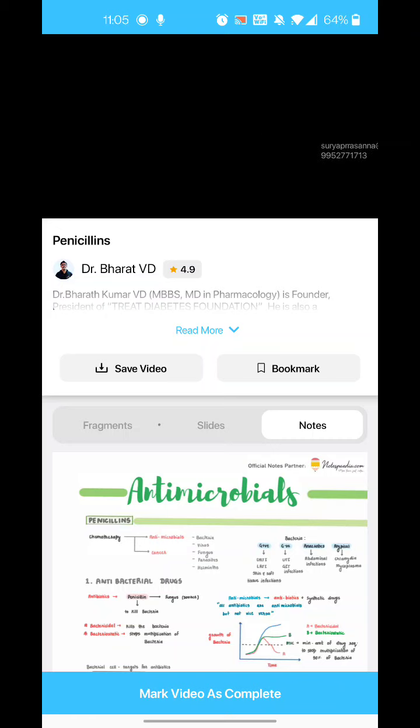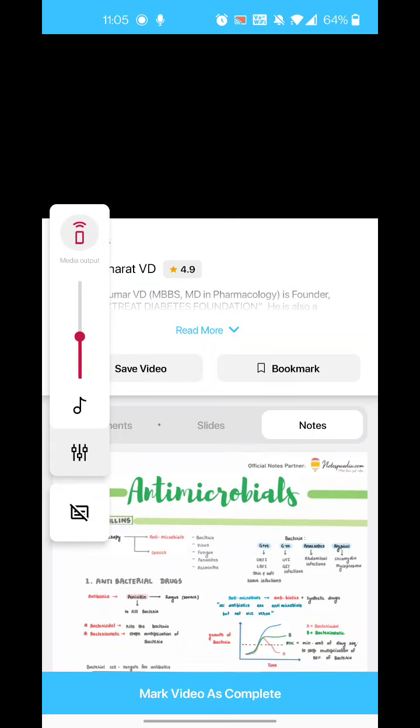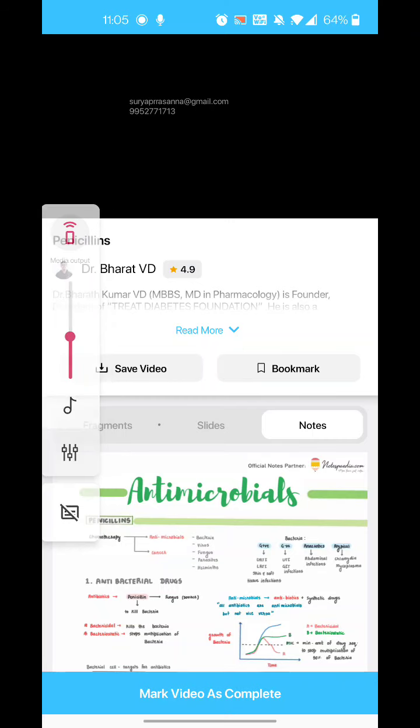Suppose the patient comes with VRSA pneumonia. He has VRSA and the lung infection has occurred. Can we use daptomycin? No, because daptomycin is inactivated. So we should use the drug which achieves that, and that is called linezolid. So for that, the drug of choice becomes linezolid. So we start using linezolid in this patient.